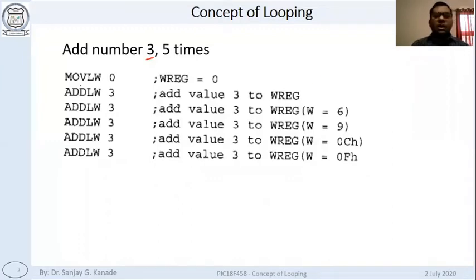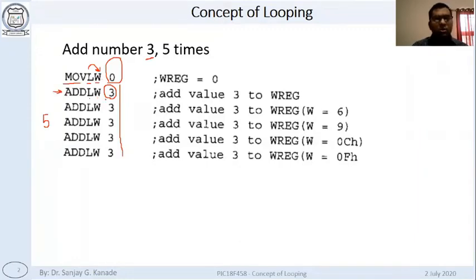Let's say we move LW, meaning value 0 is moved to W. WREG becomes 0, and then add LW, add LW, add LW. How many times? Five times. I have written this instruction five times. Add LW, add LW. So LW means the literal given in the instruction will be added to W by this instruction, right?